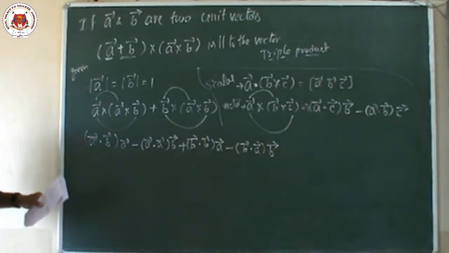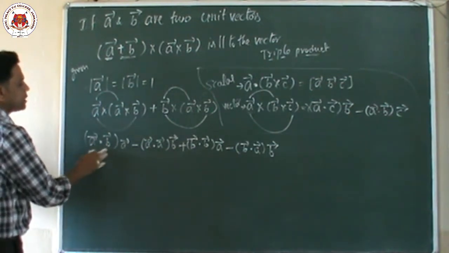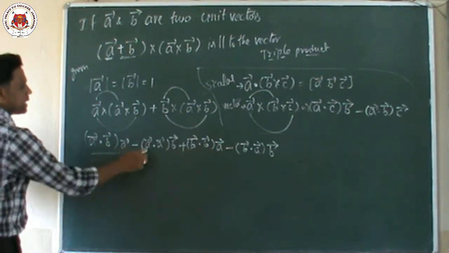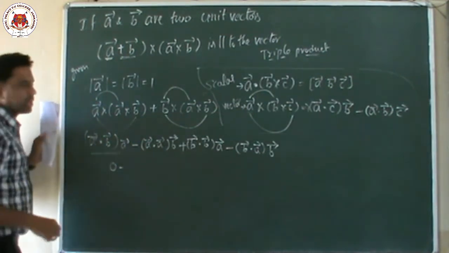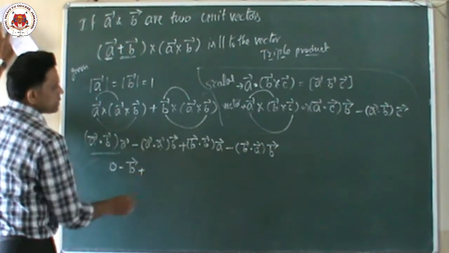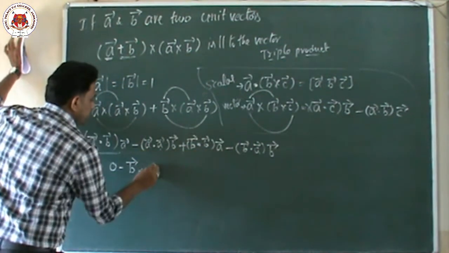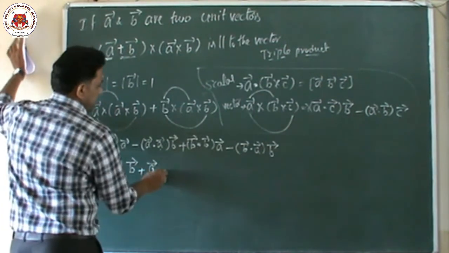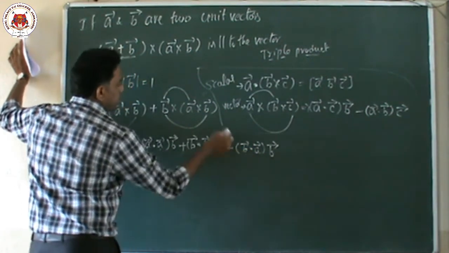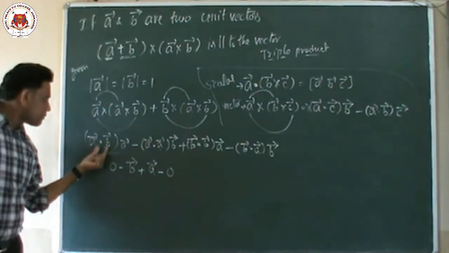So children, we know dot product always is between like terms. If the dot product is between unlike terms, its value is equal to 0. So this entire term is 0. Minus A dot A: like terms dot product is always 1. A dot A value is 1, 1 into B vector is nothing but B. Here also B dot B, both are like vectors, dot product value is 1, 1 into A vector is the A vector. Then minus, here these two are unlike vectors, B and A, so unlike vectors dot product is always 0. So 0 into B is 0. One more time repeating, children: unlike vectors dot product is 0.